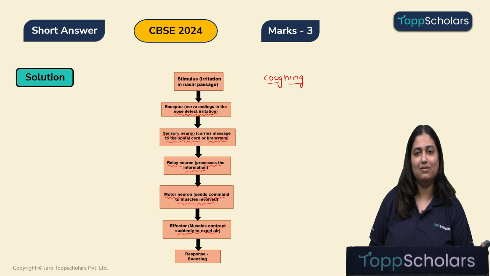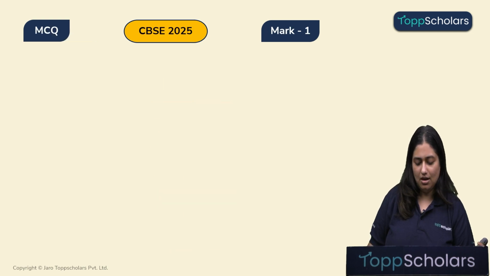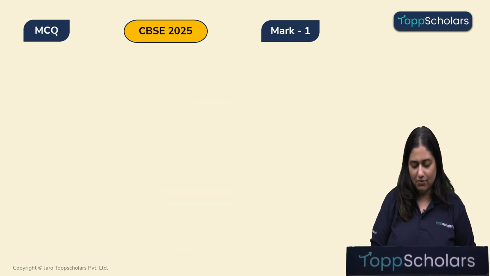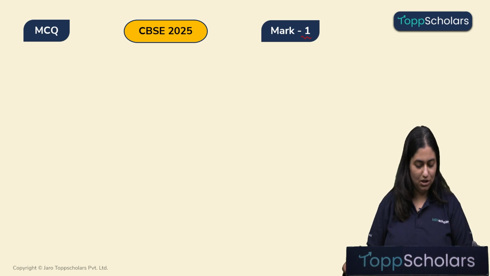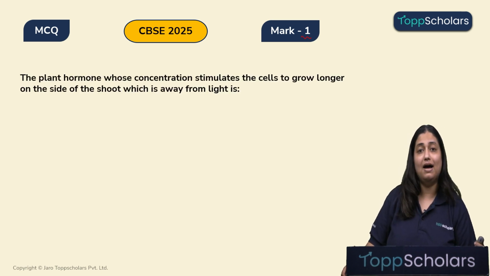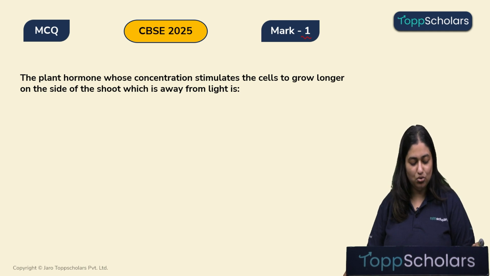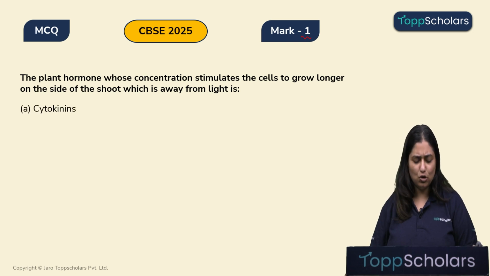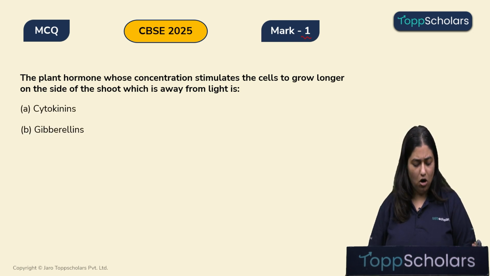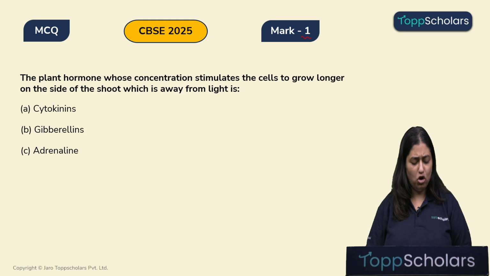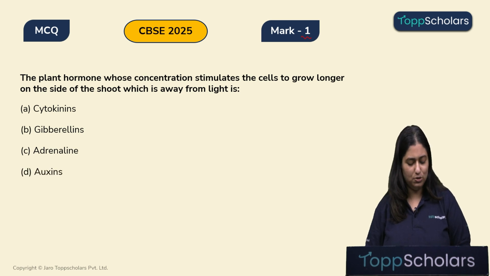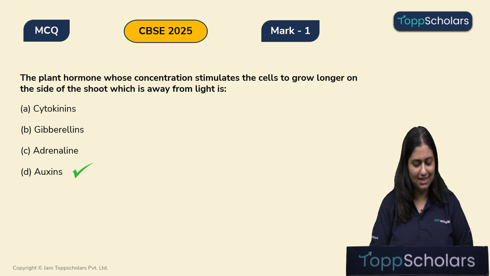Alright, now let's move ahead. Coming to the year 2025, there was a 1-marker question asked, that's an MCQ. Let's look into it. The plant hormone whose concentration stimulates the cell to grow longer on the side of the shoot which is away from the light is option A, cytokinins, option B, gibberellins, option C, adrenaline, and option D, auxins. The correct answer is option D, that is auxins.